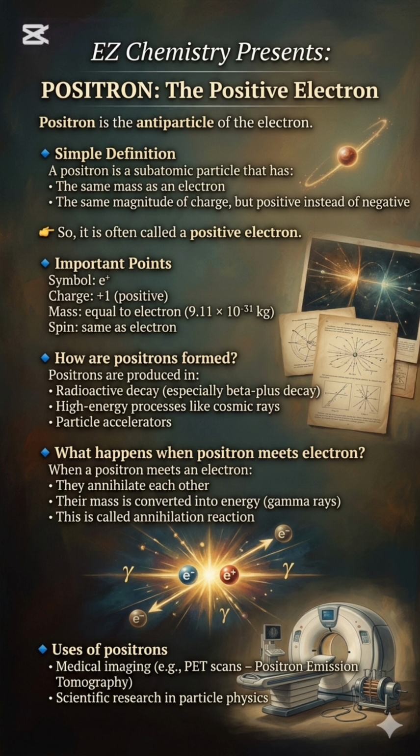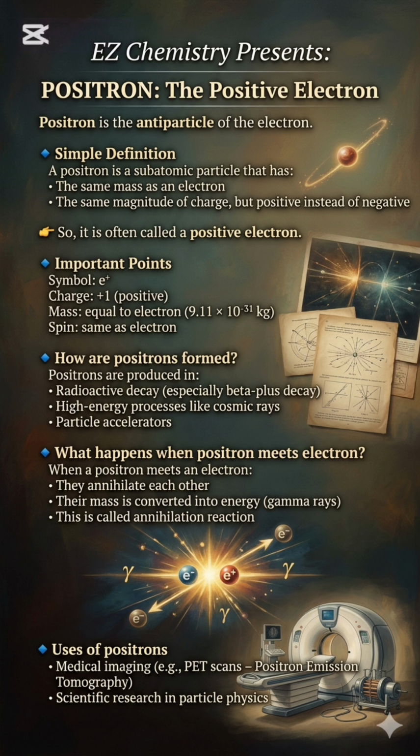Important points. Symbol: e+. Charge: +1, positive. Mass: equal to electron, 9.11 × 10^-31 kilograms. Spin: same as electron. How are positrons formed? Positrons are produced in radioactive decay, especially beta plus decay, and high-energy processes like cosmic rays and particle accelerators.